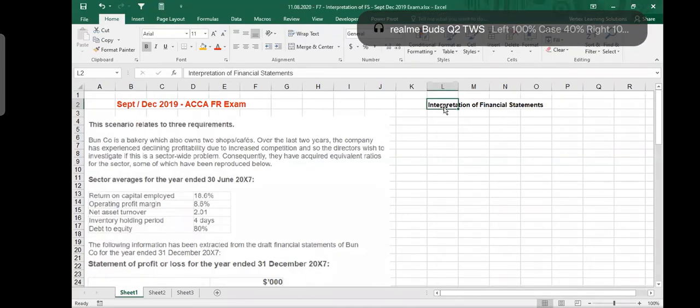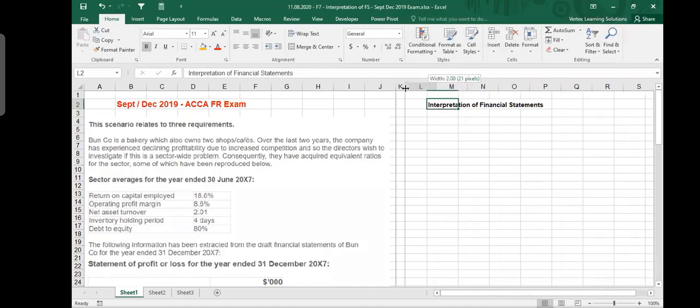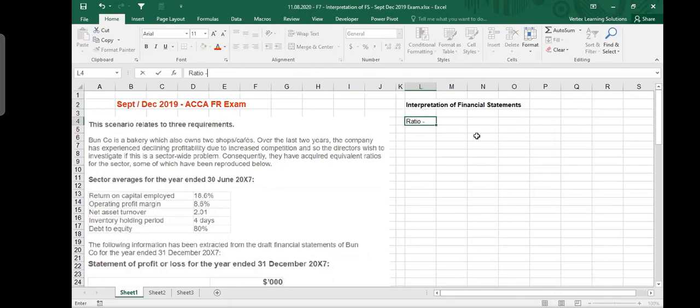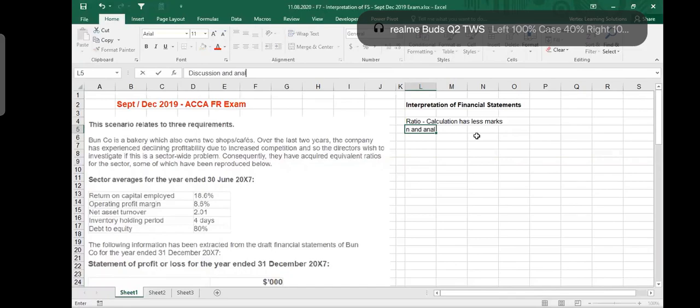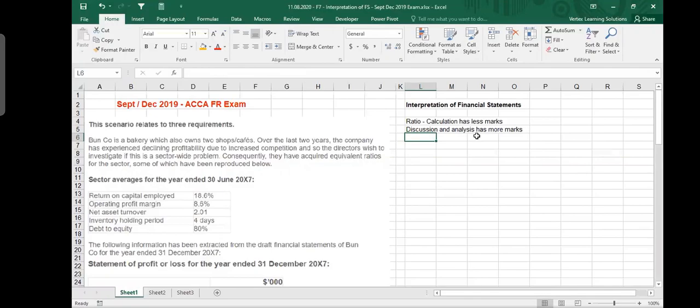They lose marks not because they cannot calculate the ratios. They lose marks because they do not understand the scenario, and they sometimes find it difficult to know what to write, how to write, where to start, where to finish, and how to make a conclusion. So it's a discursive thing. And always remember that ratio calculation has fewer marks, and discussion and analysis has more marks.